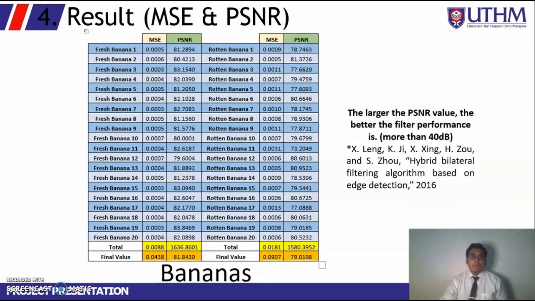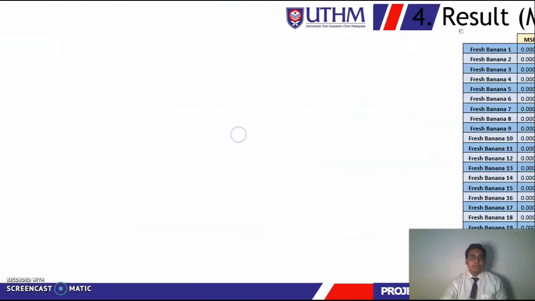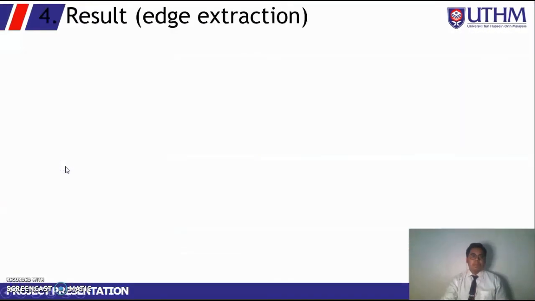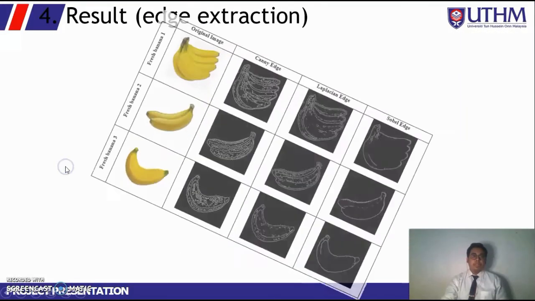For the bananas also, we can see that the PSNR value is around 70 dB until more than 80 dB. So this is also the accepted value of the PSNR. The oranges' value of PSNR and MSE can be seen in my report.